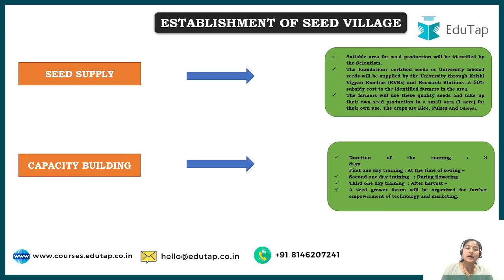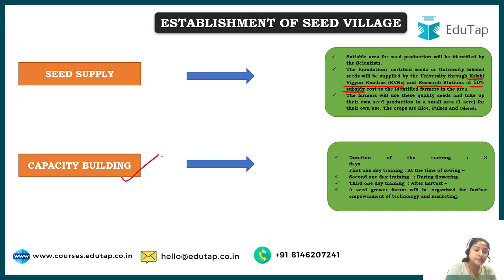Okay, and about the seed supply, who supplies seeds to the farmers? Basically, the Krishi Vigyan Kendras, KVKs, and research stations give the seed to the farmer at 50% subsidy. Okay, do not get confused. Yes, our motive is seeds, but for that also we have to cultivate a plant, and how is that plant going to grow? From seed only. So these seeds are provided by KVKs and research stations at 50% subsidy.